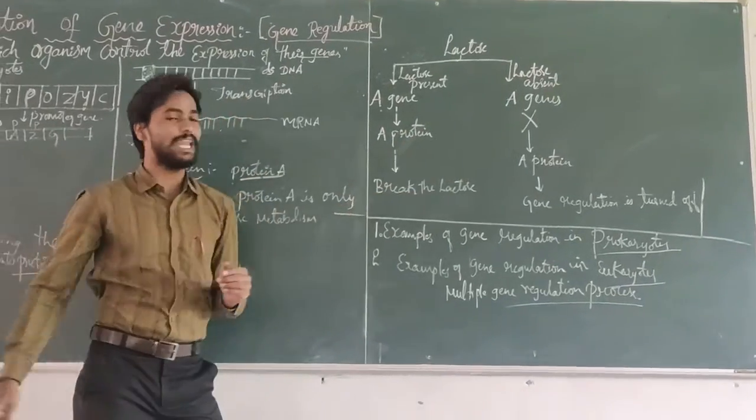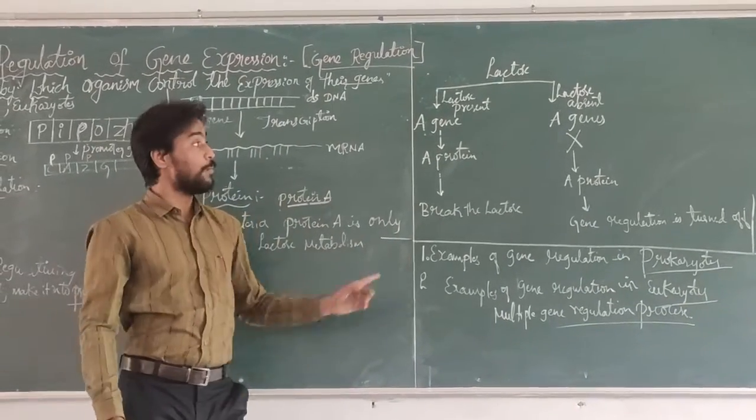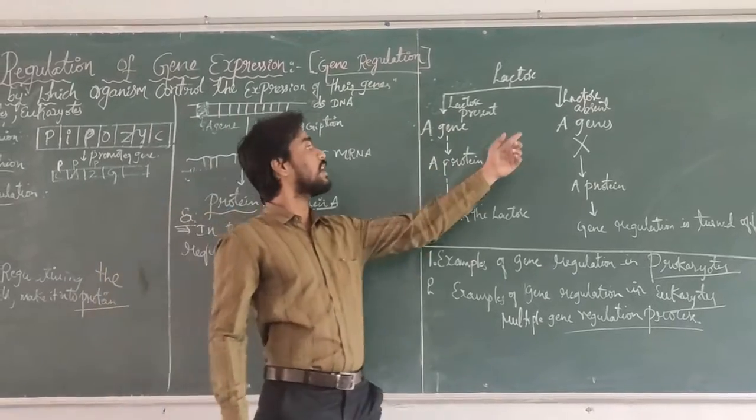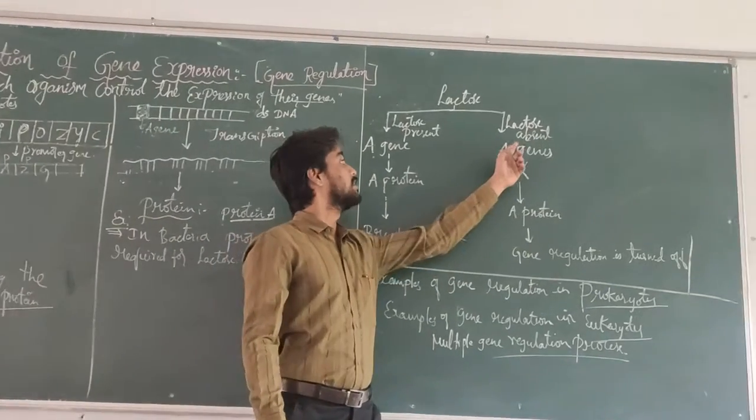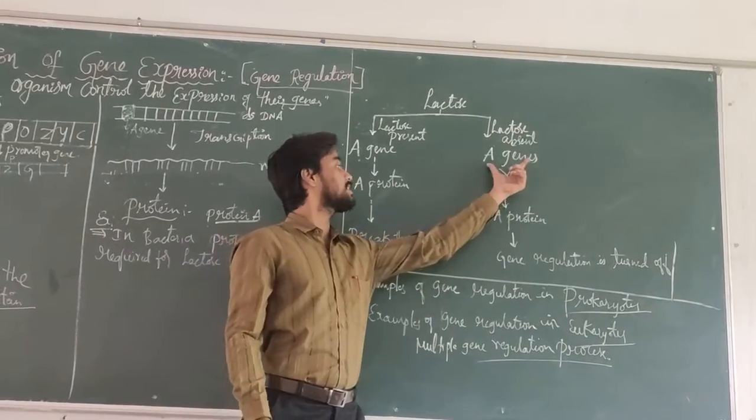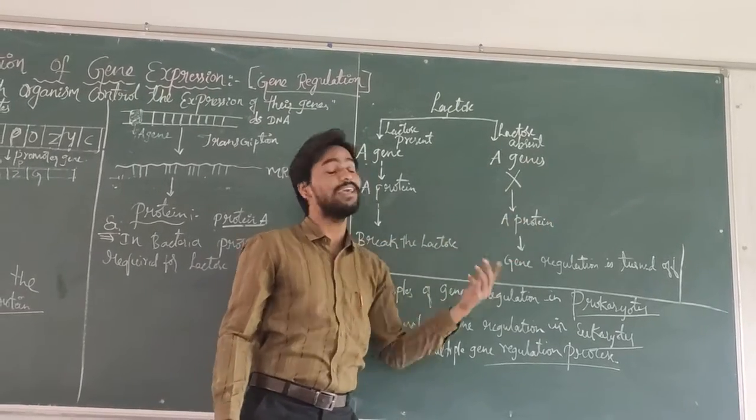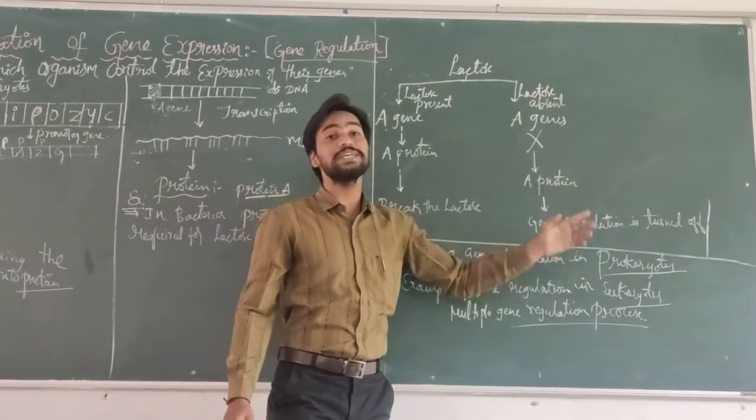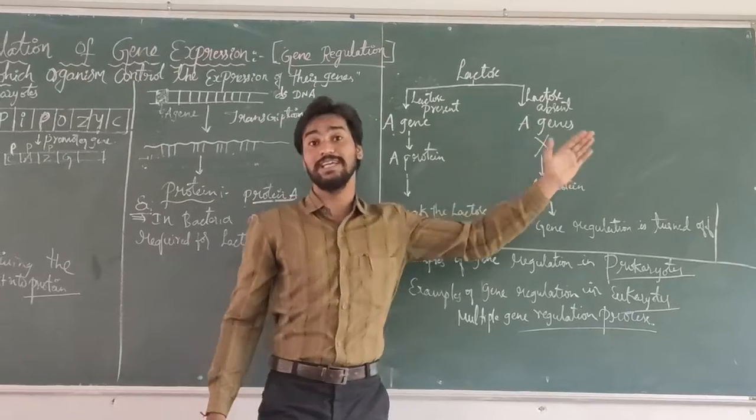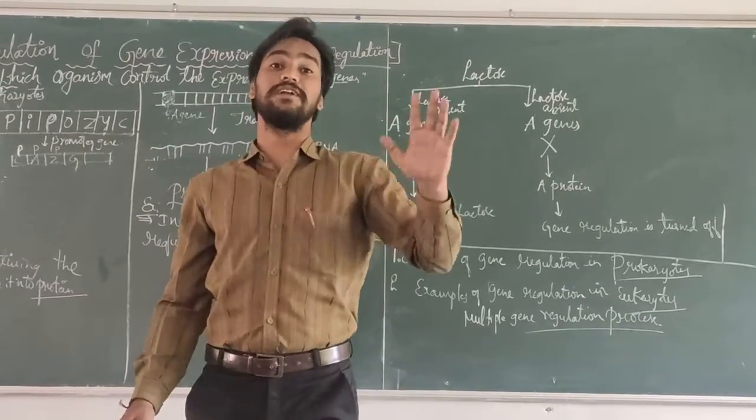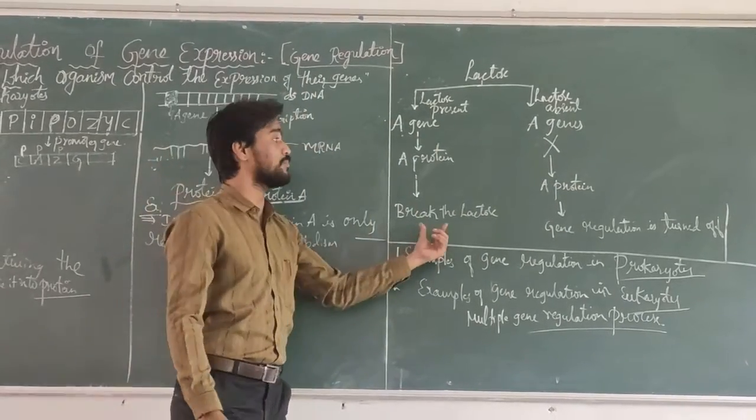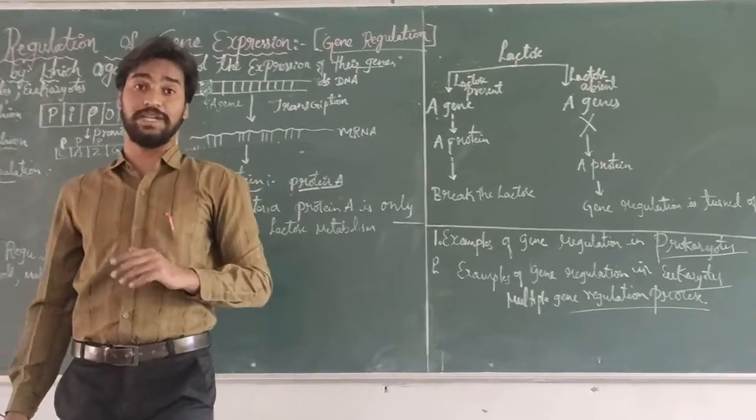This A protein helps in breakdown of the lactose. But in the second case, the lactose is absent. When lactose is absent, this A gene does not produce the A protein. Here, expression of the A gene is blocked. The expression of the A gene is turned off. This is one simple mechanism involved in gene regulation.